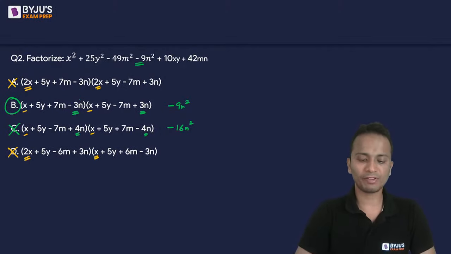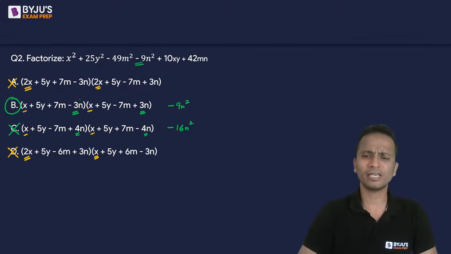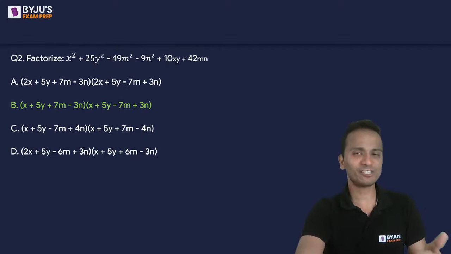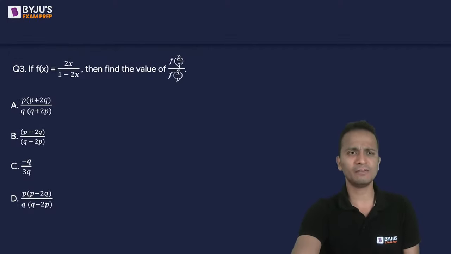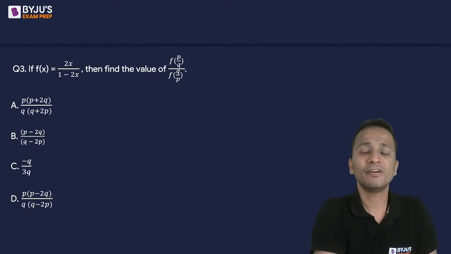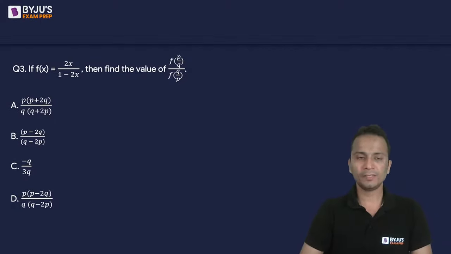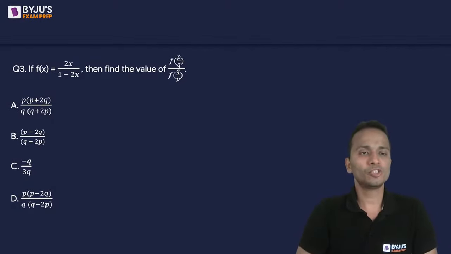So three of you have given the correct answer. Nice, easy question. Let's quickly move on to the next question, question number 3. Not all questions will be this easy. First question was difficult, second question was easy. Now let's see if you can give me the correct value for question number 3. The function is given and you'll have to find the value of f of p upon q divided by f of q upon p.